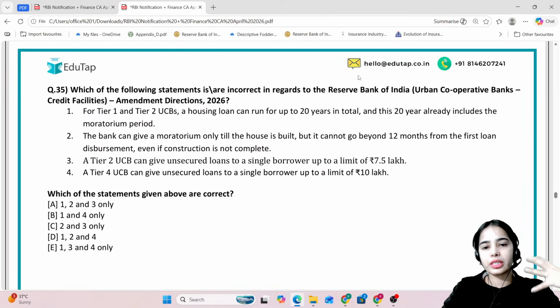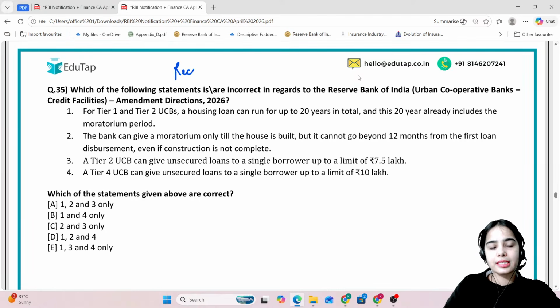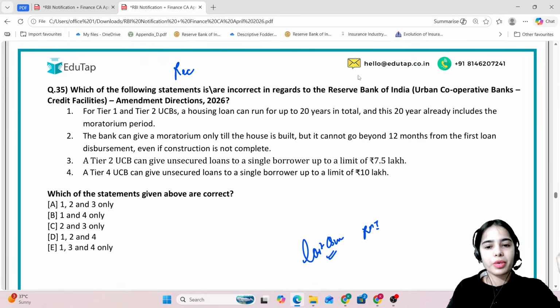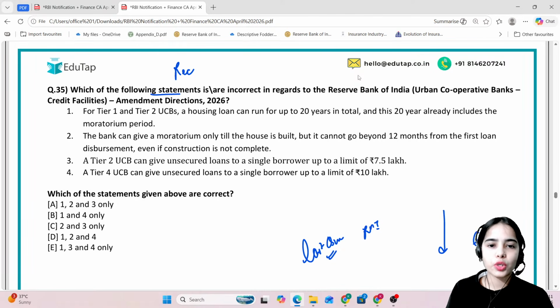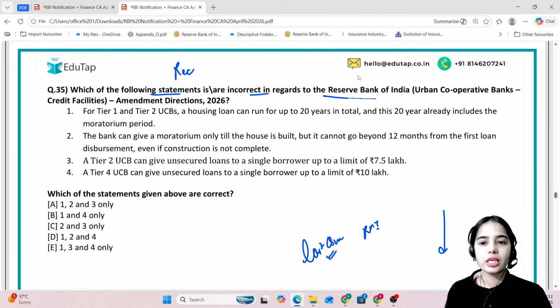This is important. Recent update has happened, and this is the last question. This is the last question from the RBI notifications, RBI press releases. Now, after this, we will move forward with the finance current affairs. Okay. So, which of the following statements is or are incorrect in regards to the Reserve Bank of India Urban Cooperative Banks Credit Facilities Amendment Directions 2026?